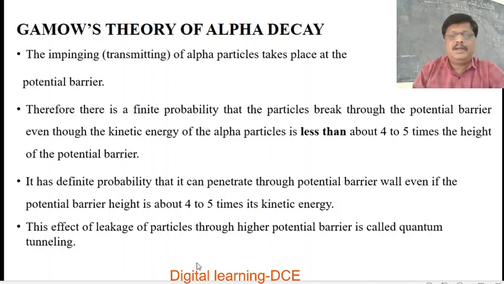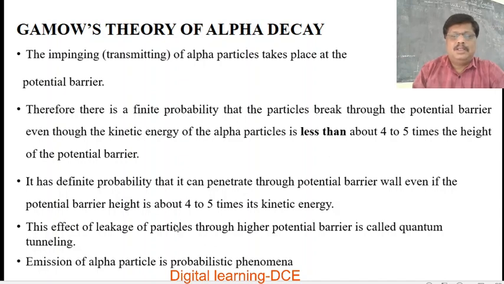So, inside the potential barrier wall, the alpha particle continuously moves back and forth, collides with the wall with a high frequency, and has a definite probability to escape or break through the potential barrier even though the kinetic energy of the alpha particle is less than about 4 to 5 times the height of the potential barrier, because alpha particles have kinetic energy in the range 4 to 9 MeV, but the potential barrier height is around 35.